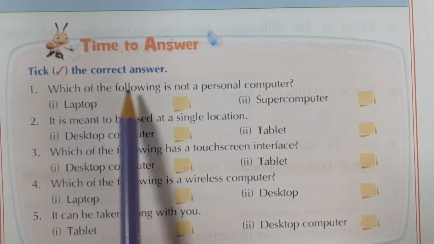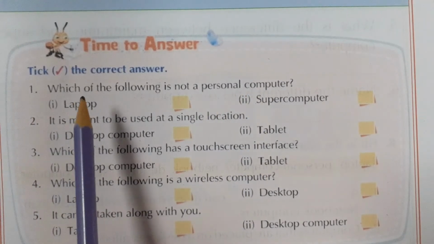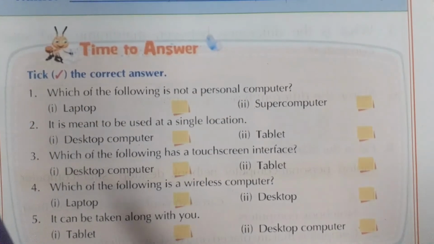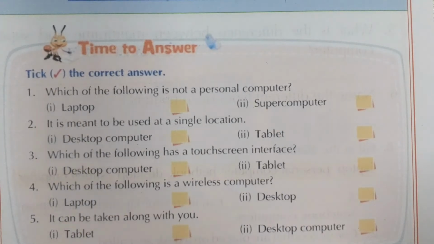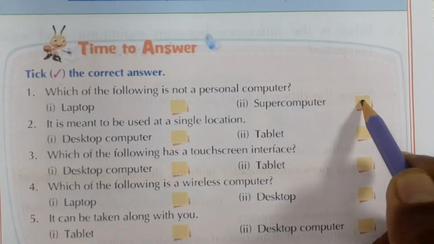Which of the following is not a personal computer? Laptop or supercomputer? Of course, supercomputer.